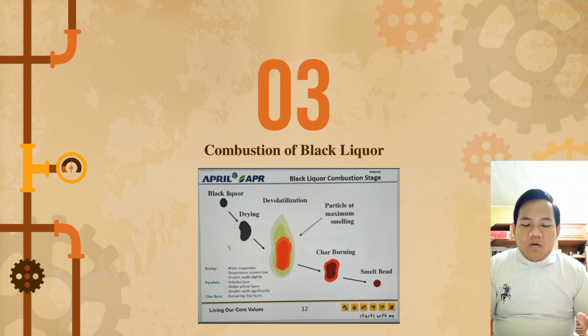Black liquor combustion occurs either as a droplet sprayed into the furnace from a liquor gun or in the char bed at the bottom of the recovery boiler furnace. Black liquor is sprayed into the furnace through a number of liquor guns. In many combustion applications, the aim is to produce very small droplets to maximize combustion rate and temperature. Black liquor is not finely atomized as it enters the furnace. Rather, black liquor is sprayed as coarse droplets.